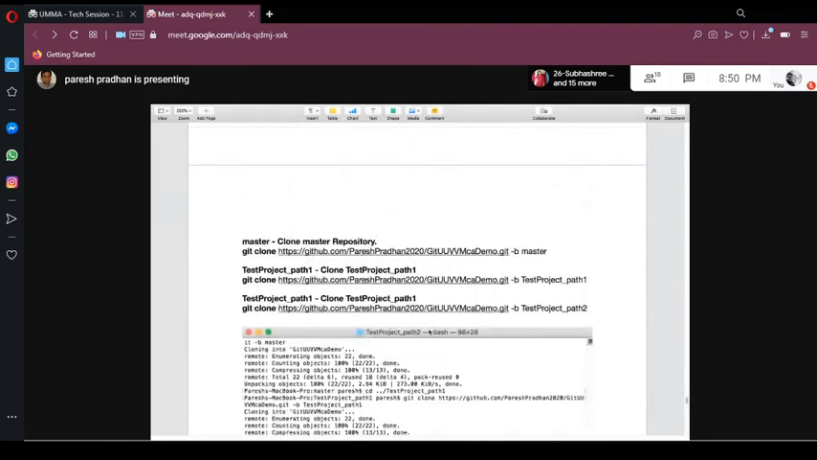Okay, to clone your master remote repository to your local folder. The URL is different because I have created a different repository. So whatever your repository's URL is, you just paste that one, not what is in the document.